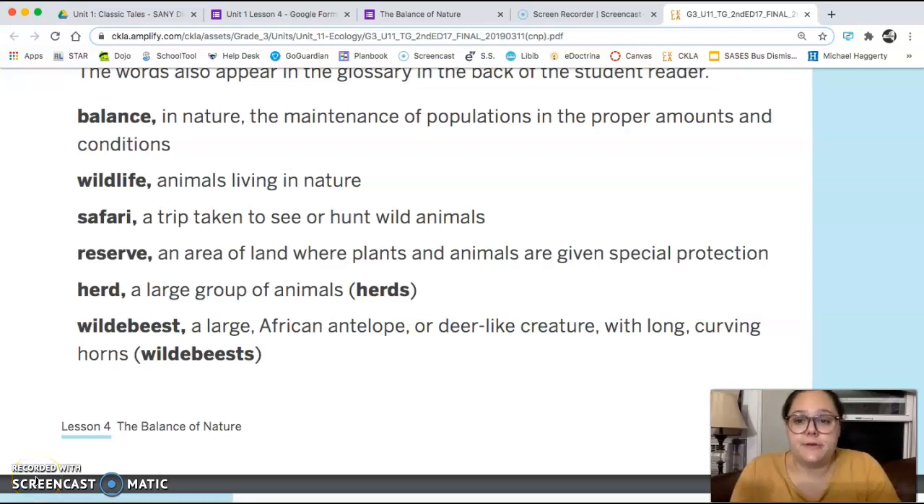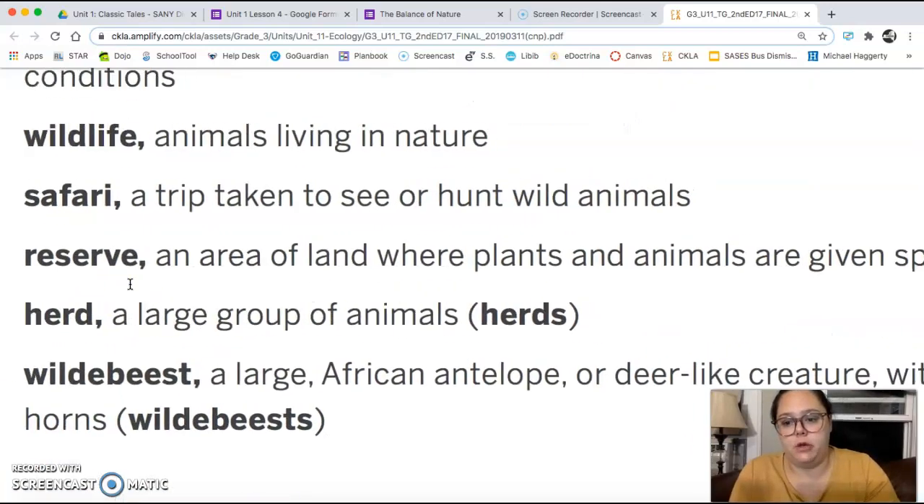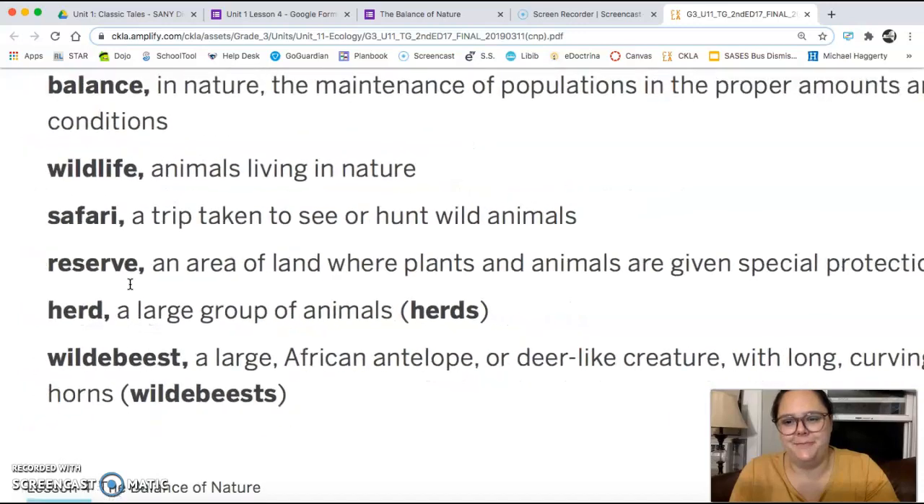Hi, fourth graders. For lesson 4 today, we are going to learn about the balance that is needed in nature and in different ecosystems. So we have some vocabulary to go over today.